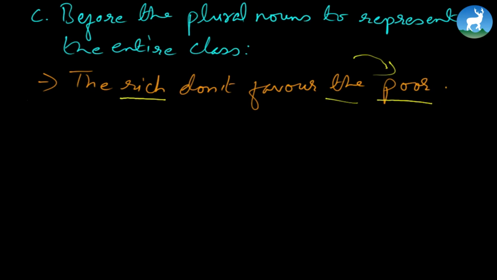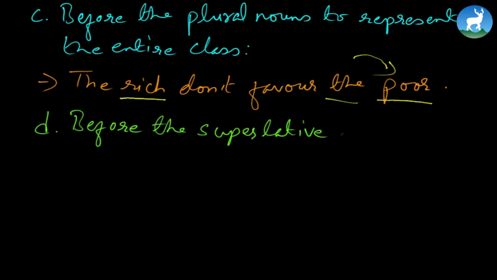Okay. Similarly, number D, before the superlative of adjectives. So what is an adjective? It's a describing word. All right. It gives a better meaning to the noun. And usually you have positive, comparative, and superlative. In terms of adjectives, for example, if the positive is good, its comparative would be better and its superlative form would be best. So in all the superlative forms, we always use the.